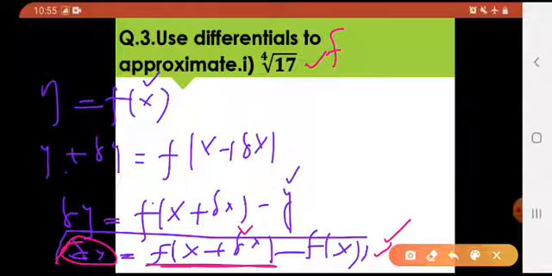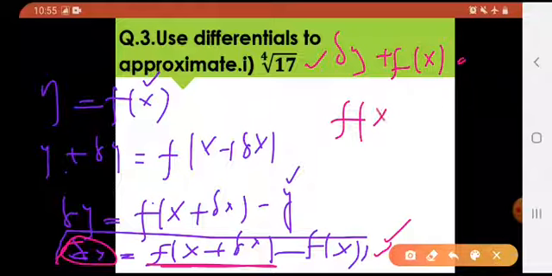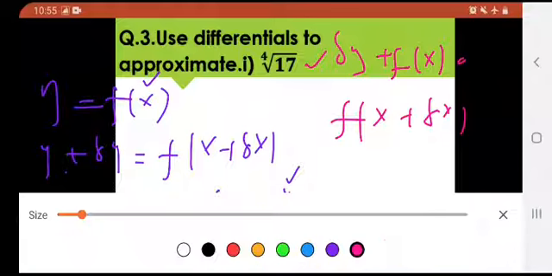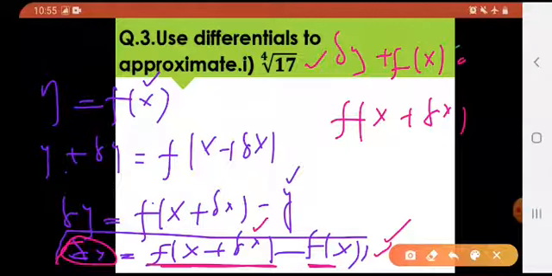So it would become delta y plus, I'm going to bring this f of x to the other side. Delta y plus f of x equals f of x plus delta x. What did I do? I kept this f of x plus delta x on the same side, and I brought this f of x to the other side. Okay, now what? Would I be using this as equal to? No, this would become approximately equal.